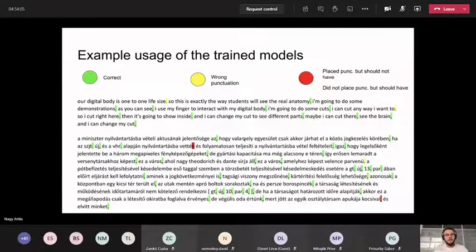And as a closing remark, I have two examples from our test set for both the TED Talks dataset and the Szeged Treebank. The things highlighted with green are punctuations that our models got correctly. The yellow ones are wrong punctuations, and the red ones are cases where it placed a punctuation but shouldn't have, and where it didn't place a punctuation but should have. So as you can see, it works pretty decently on these two datasets.